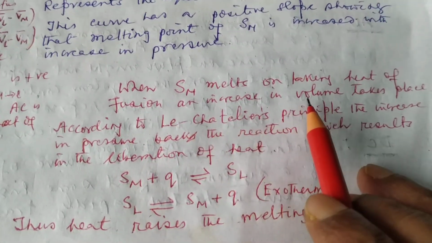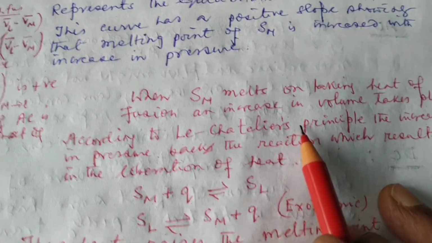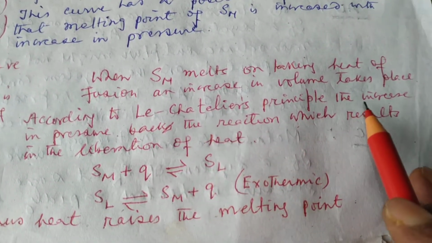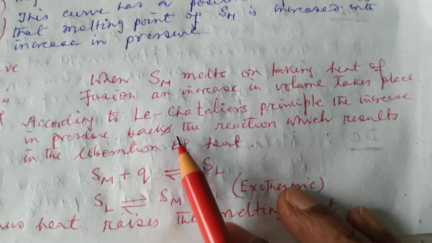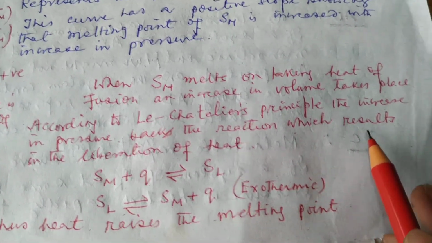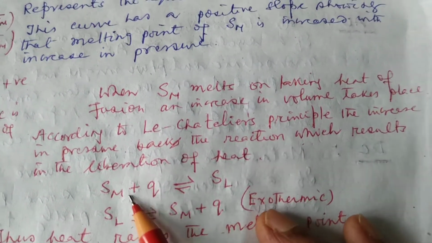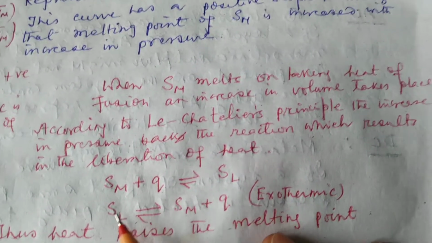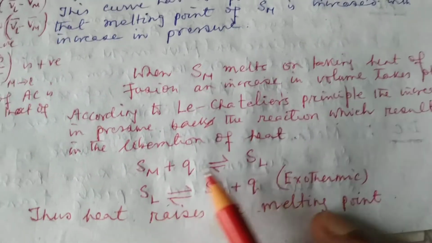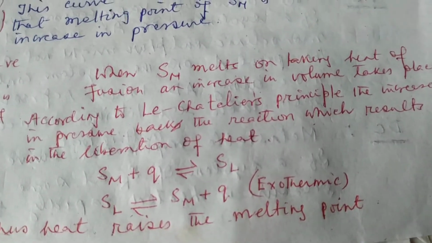When SM melts on taking heat of fusion, an increase in volume takes place, because it is going to liquid sulfur. Again, according to Le Chatelier's principle, the increase in pressure opposes the reaction, so the equilibrium shifts left, which results in the liberation of heat: SL gives SM plus Q. The reverse is the exothermic process. Thus pressure raises the melting point. So the melting point again increases.